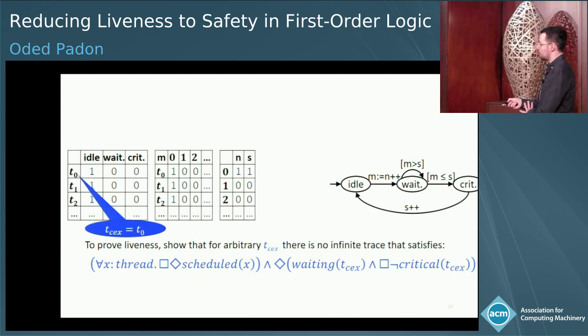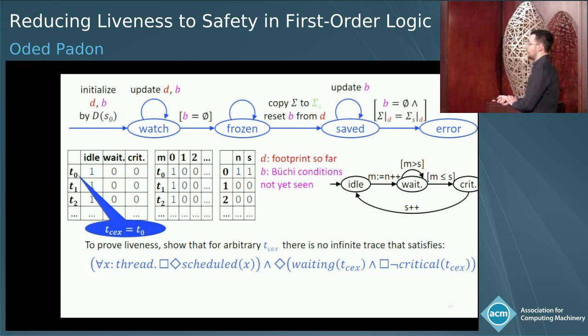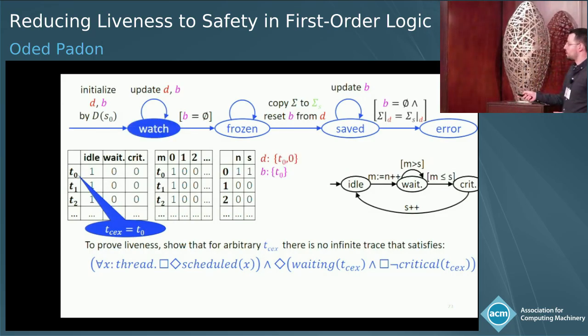Let's say that the counterexample here is T0. So we add this monitor. This means we add D for the footprint we've seen so far, and B for the Buchi conditions that we're still waiting for. In the initial state, we initialize both of them according to the footprint of the initial state. So we would have only T0 because it's pointed to by this constant, and the ticket number 0 because it's pointed to by N and S, the global constants.